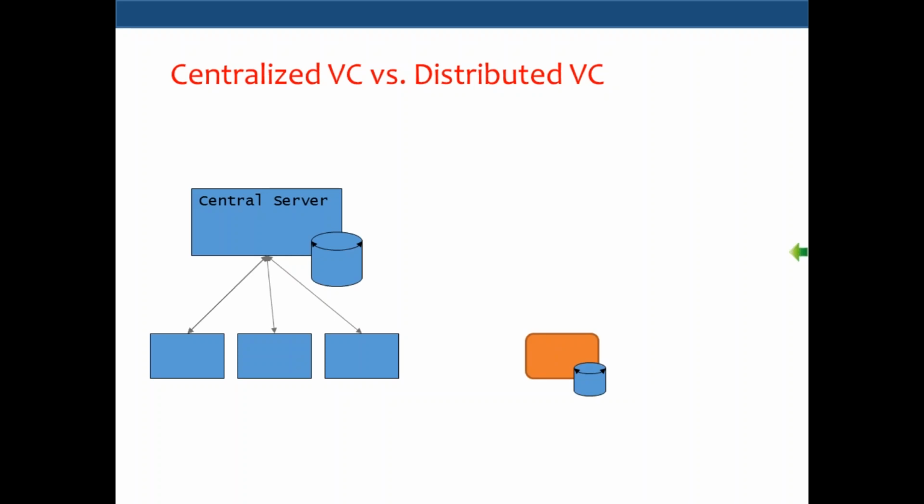Whereas when you go to distributed version control systems, imagine this, if this is a workstation or laptop or desktop. So it has got its own database on every workstation. Okay, so if you have another set of developers, everybody will have their own local database. Okay, so all the tracking is done locally. So you don't need a dedicated server there.